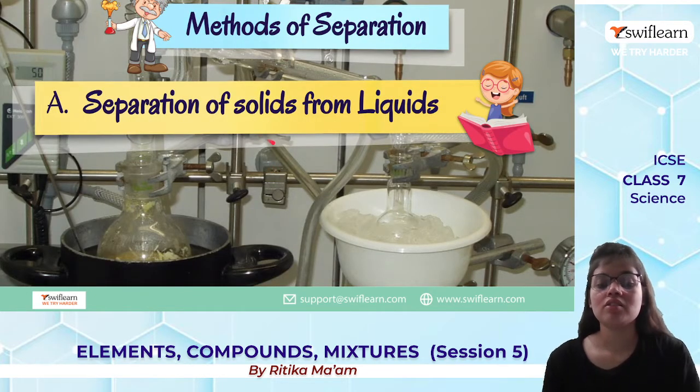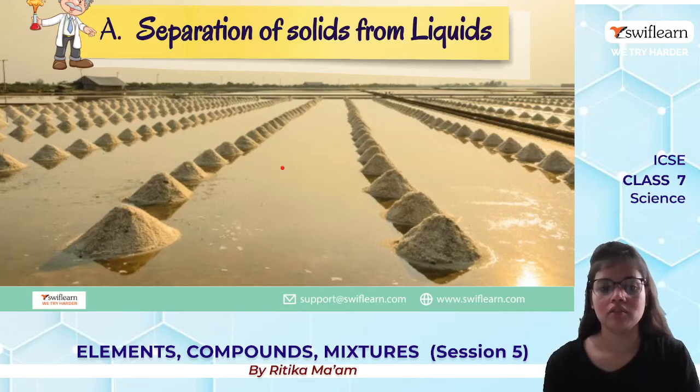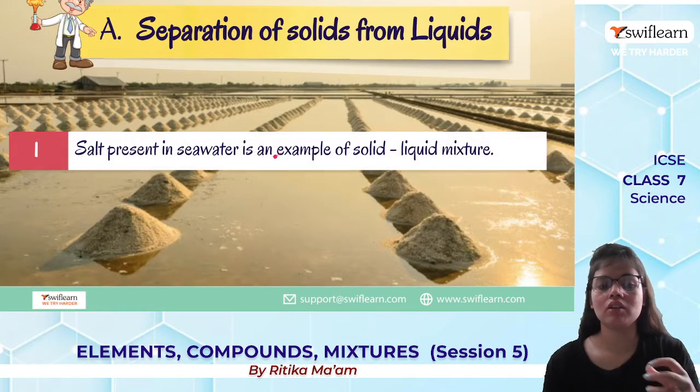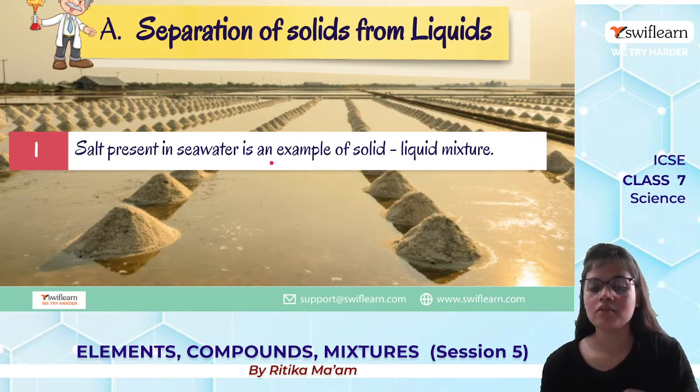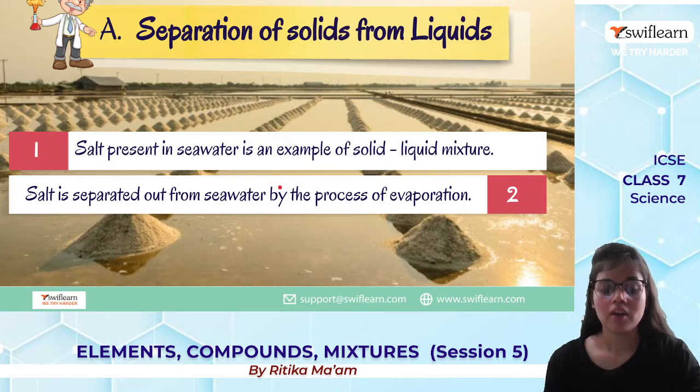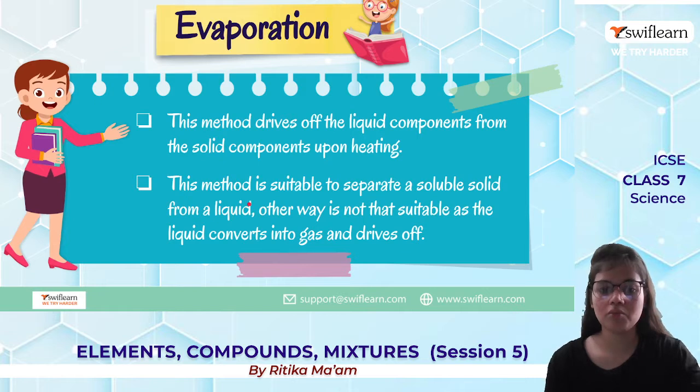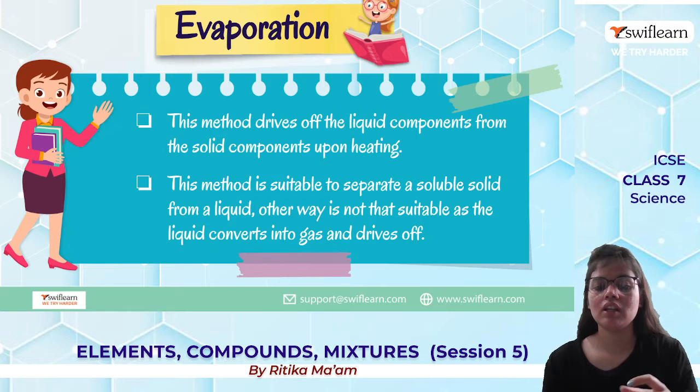Now, separation of solid from liquid. If I talk about separation of solid from liquid, the most common example is seawater. The salt present in the seawater is an example of a solid and liquid mixture. The salt which we are getting is separated from the seawater by the evaporation process. This is a process in which the liquid gets evaporated, right? So it drives off the liquid component of the salt solution and it leaves behind the solid component.